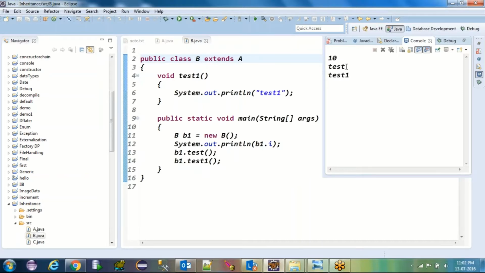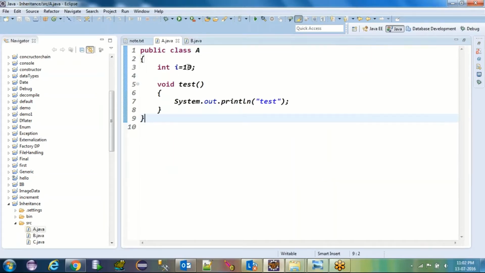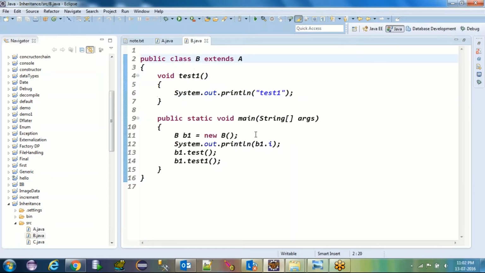These two outputs are coming from the A class: i is 10, and the test method outputs test. Since test1 belongs to the B class, you get test1 also here. So hierarchical execution will follow here also. First is the class, it's single level. Hierarchical will come once one super class is accessed by two child classes. So if you consider A and B, we have single level. I mean, the execution.